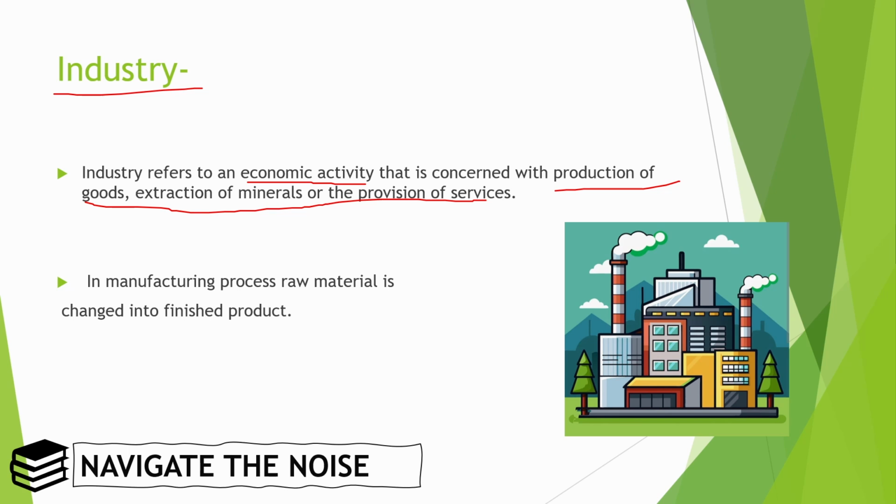Now for example, your mother is making a shirt for you. Now that is not an industry. Why? Although we are producing a good, or we can say we are converting a raw material into a finished product, this is not resulting in any economic activity.